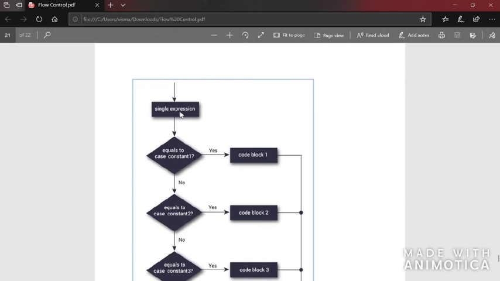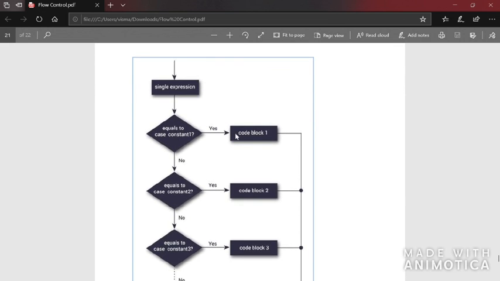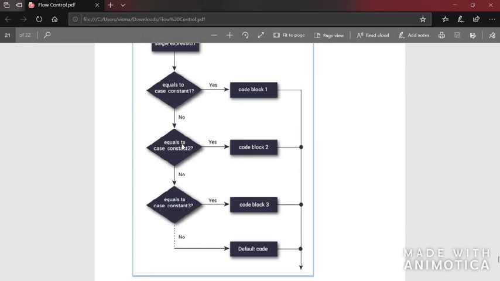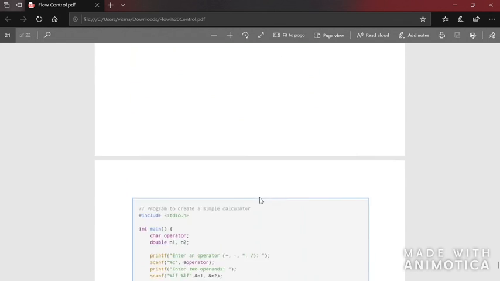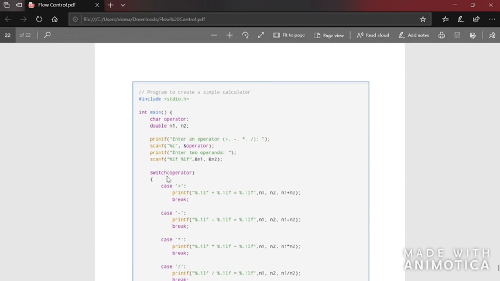So here there is a single expression. If that expression is equal to this one, then the block of statements belonging to this one will be executed. Otherwise, if this is false and this is true, this one's block of statements will be executed. It will keep on going, and once a match is true, it will be executed and it will come out of this switch. Otherwise, if none match, it will go to the default part. Now let's see an example.